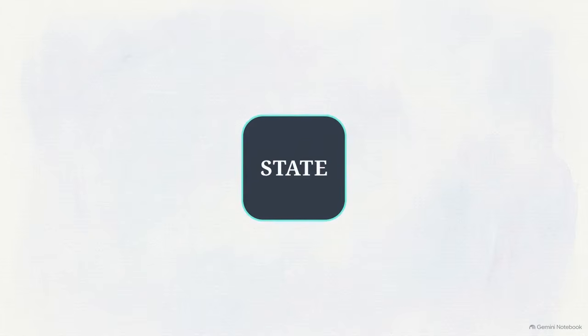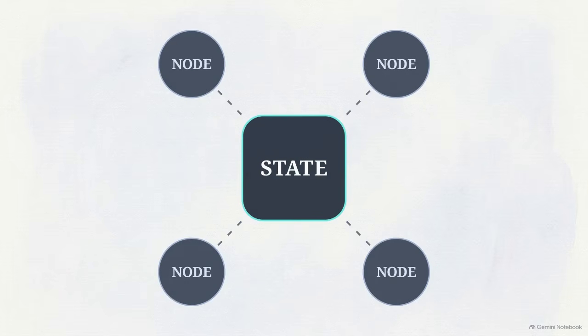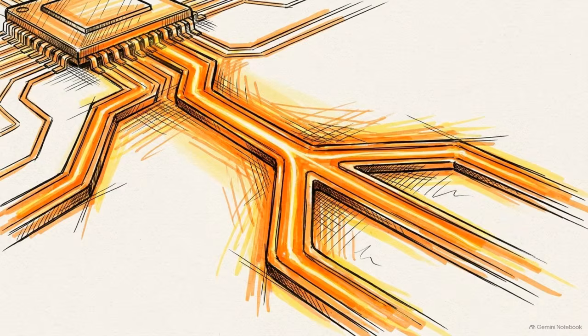In a graph architecture, everything centers on state, the shared memory. Instead of passing variables directly, every part reads from and writes back to this center. Surrounding this are nodes, independent workers. Each node receives the state, performs its job, and returns an update. Once a node completes its task, the graph determines where to go next via an edge.